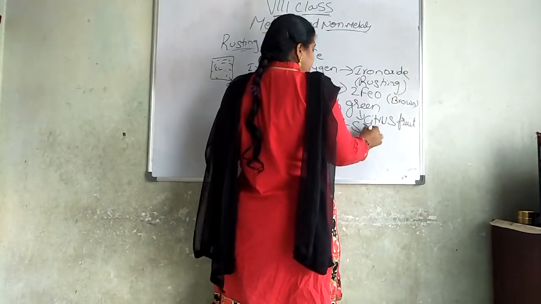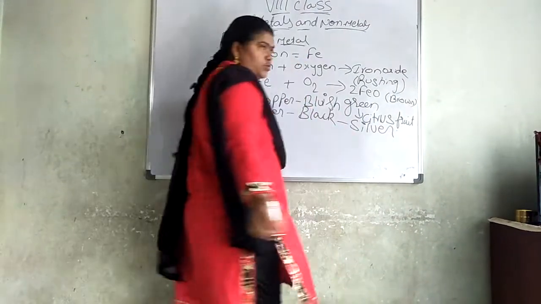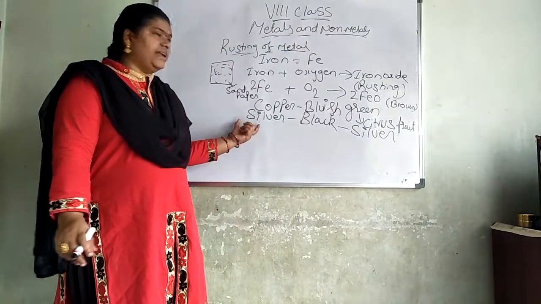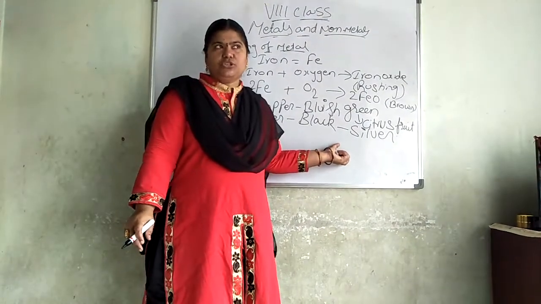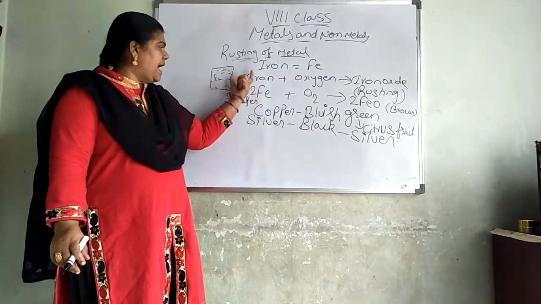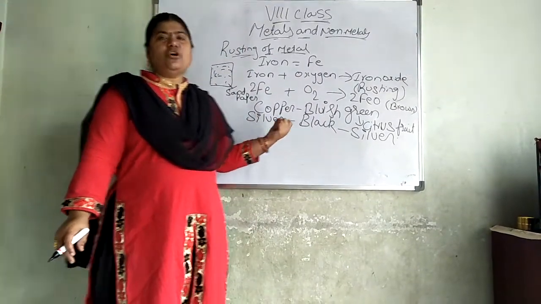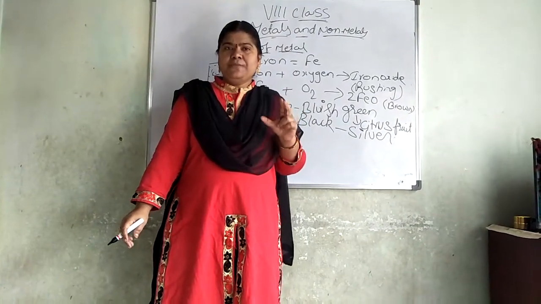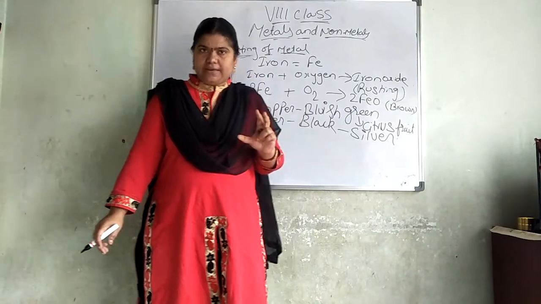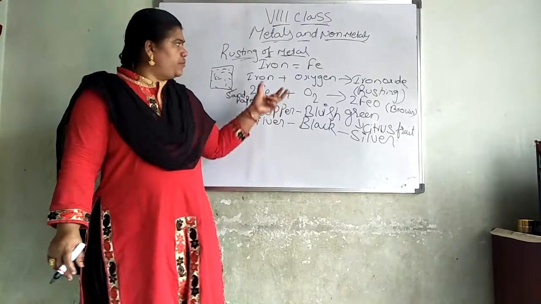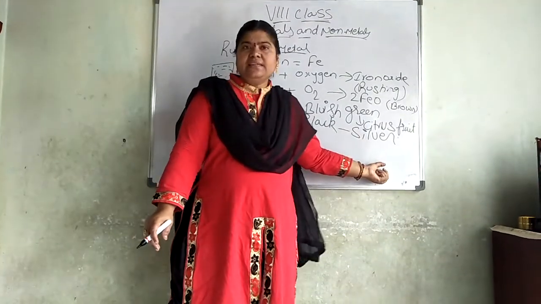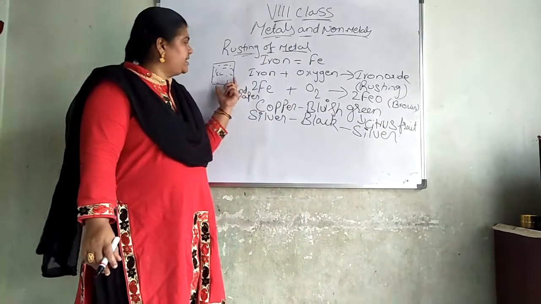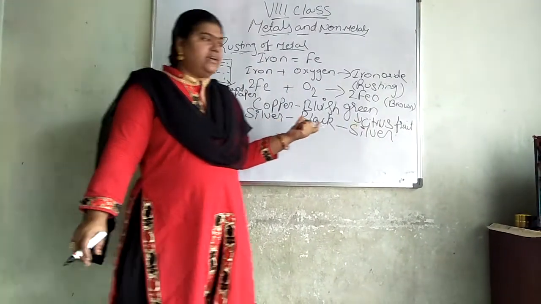Again we have to use silvery, the cream or the toothpaste present in our house. By that we can clean it and get it back to its normal position. So by all these examples, iron, copper, silver, we can say that all the metals, if they are exposed to air, will get rusted. Did you catch me? All the metals, if they are exposed to air, will get rusted.